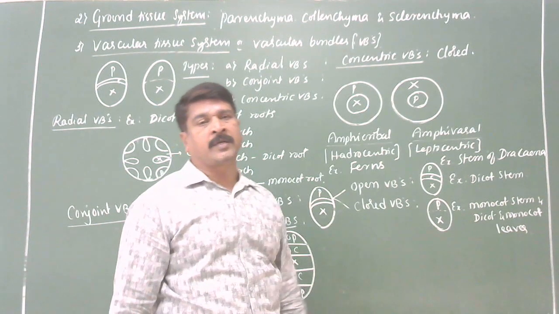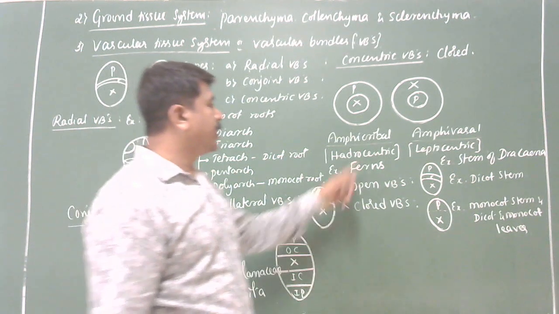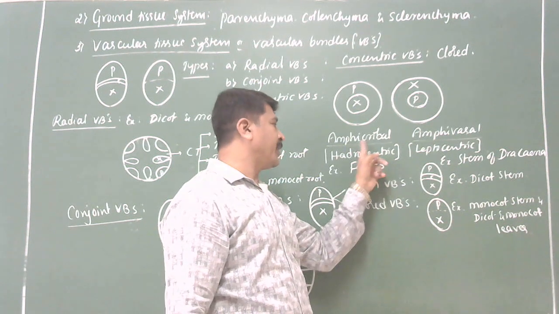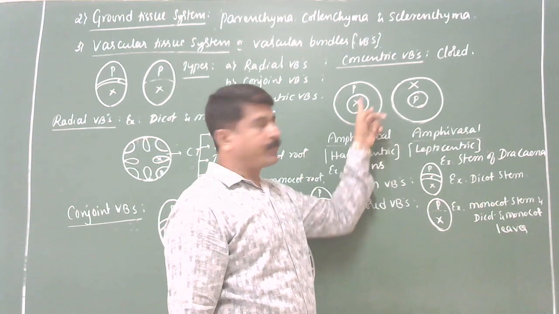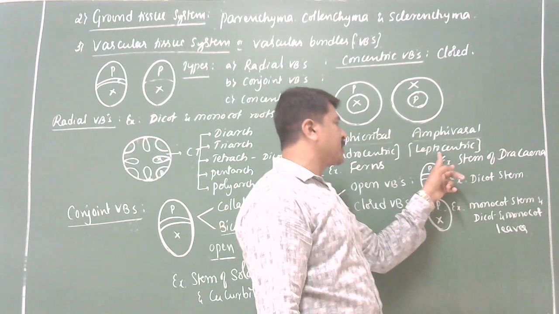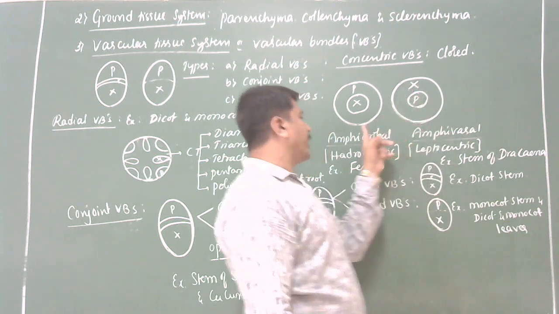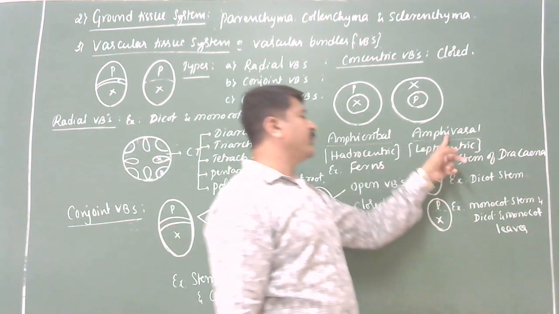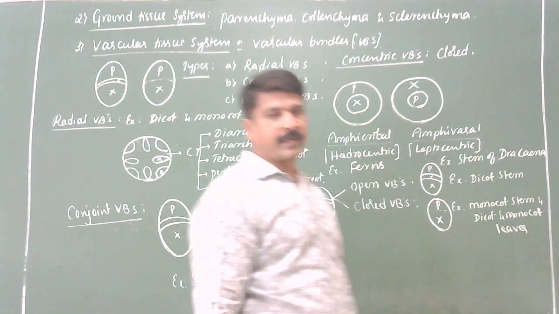Always closed because cambium is always absent. It is of two types: amphicribal and amphivasal. Amphicribal, also called hydrocentric. Here xylem lies in the center and is surrounded by the phloem. Amphivasal, also called leptocentric. Here phloem lies in the center and is surrounded by xylem. Amphicribal or hydrocentric is seen in ferns. Amphivasal or leptocentric is seen in the stem of Dracena. I think it is very clear for you.